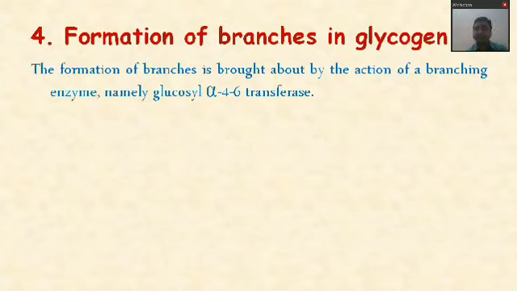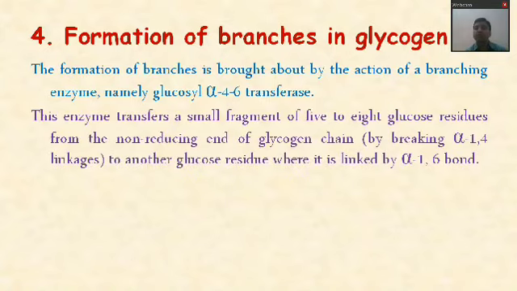Its first function is to cut the 5 to 8 glucose residues of the non-reducing ends of the glycogen chain and link these glucose residues with the alpha 1,6 bond.